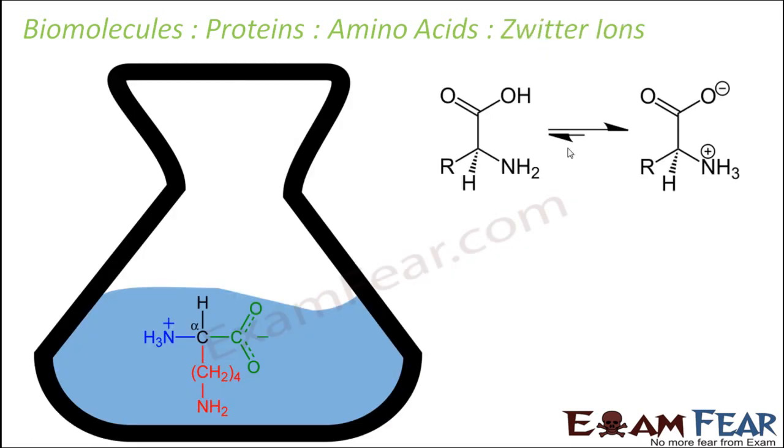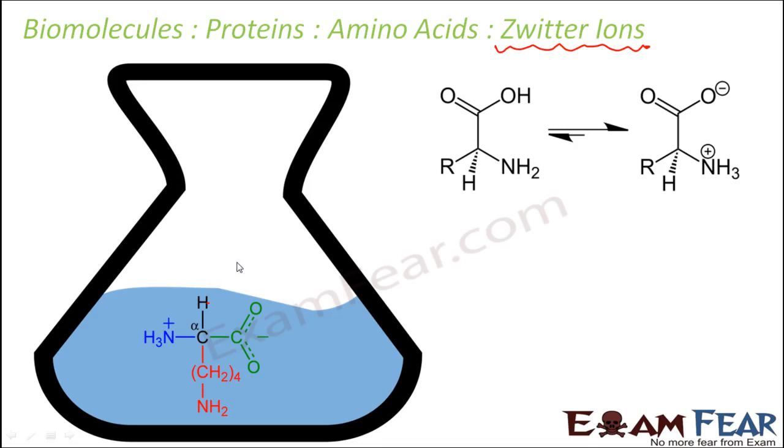Now let us talk about an interesting concept of Zwitter ion. It is very interesting to note that the same molecule has both the acidic group as well as the basic group. Now this basic group, that is the amine group, will always have a tendency to gain H plus ions, whereas the acidic group will always have a tendency to lose H plus ions. That is the general behavior of any acid or any base.